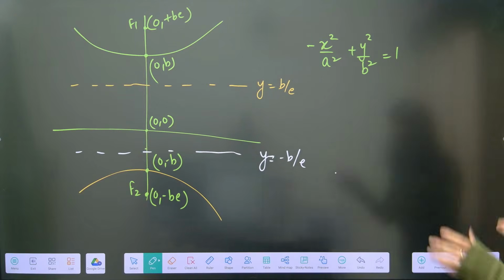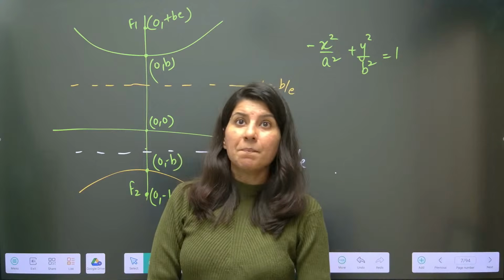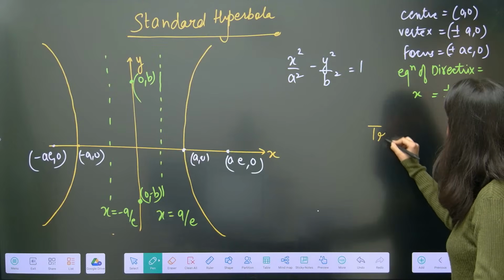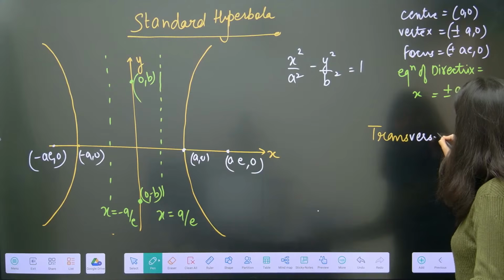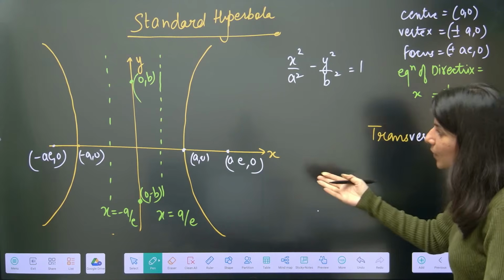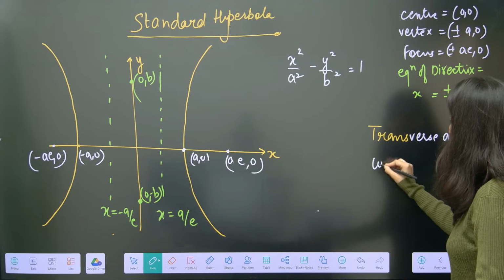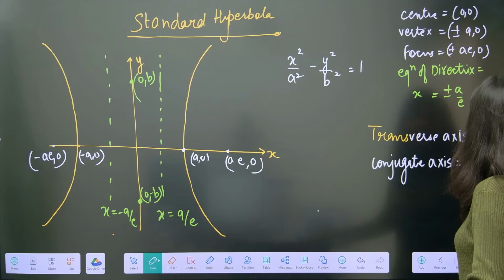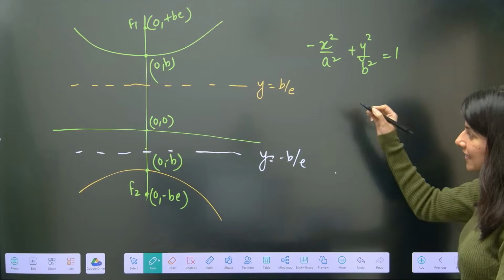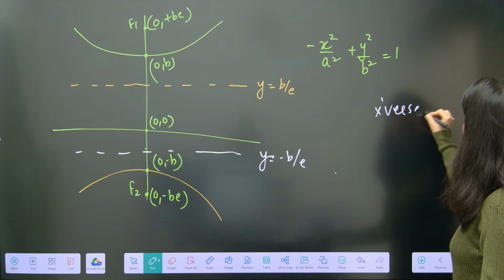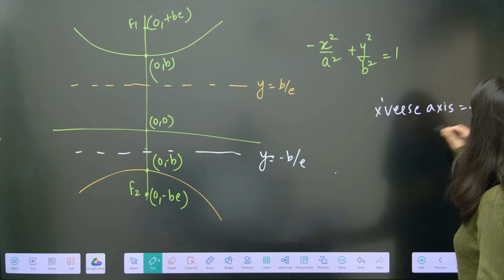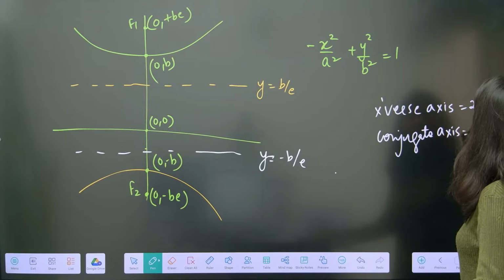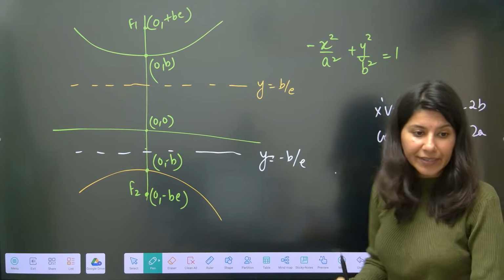And in here there is no such thing as major or minor axis, but there are two terminologies: transverse axis and conjugate axis. For the standard hyperbola, transverse axis is 2a and conjugate axis is 2b. For the conjugate hyperbola, transverse axis will be 2b and conjugate axis is 2a. Okay, clear?